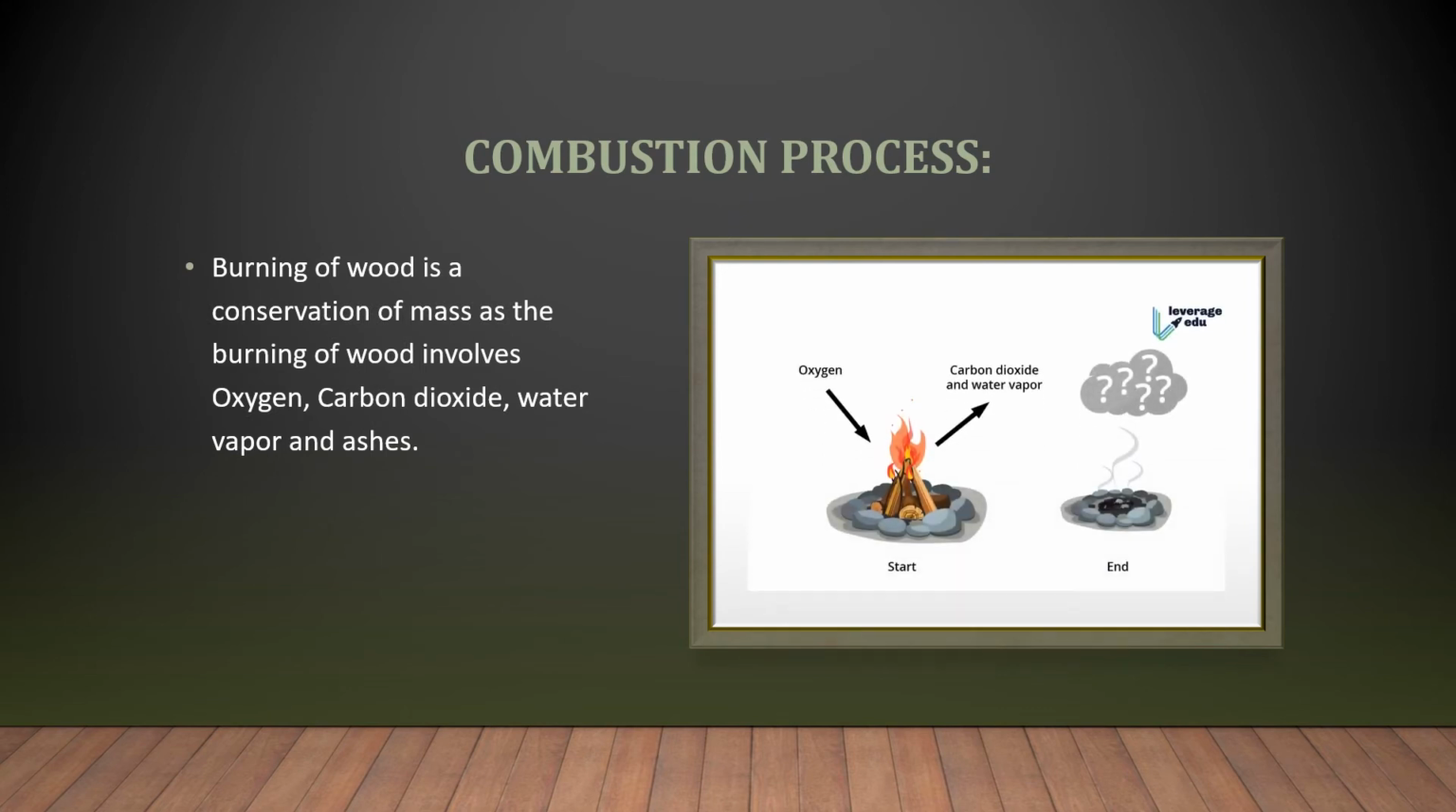Daily life examples: the combustion process. Burning of wood is an example of conservation of mass, as the burning of wood involves oxygen, carbon dioxide, water vapor and ashes.